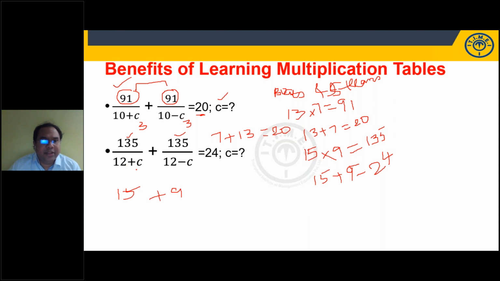So I'm saying that my C value should be 3. 12 plus 3 is 15. 135 by 15 is 9. 12 minus 3 is 9. 135 by 9 is 15. 15 plus 9 is equal to 24. So my C value is 3. So definitely there are advantages of learning multiplication tables. Definitely there are benefits. So friends, it is our request, learn multiplication tables. I will not ask you to recite the 12 table, 13 table, 14 table. I say you have to practise questions. When you see product and sum, you should be able to recollect all the facts.